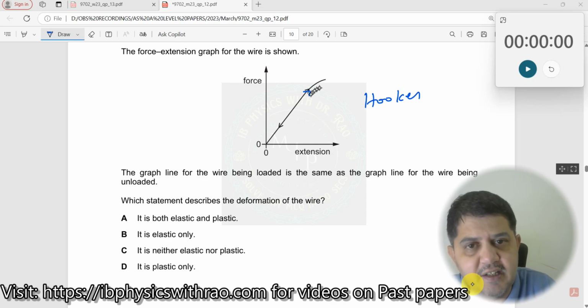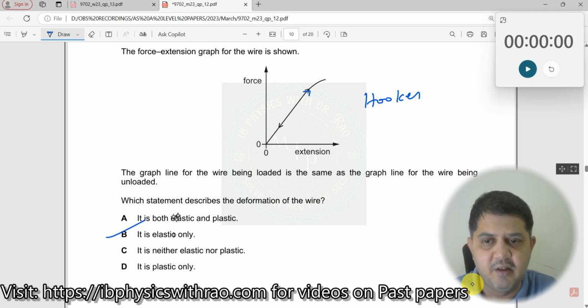So it is following the same trajectory here. So therefore, it's only elastic in nature. So this B is the right answer. All the other options are incorrect.